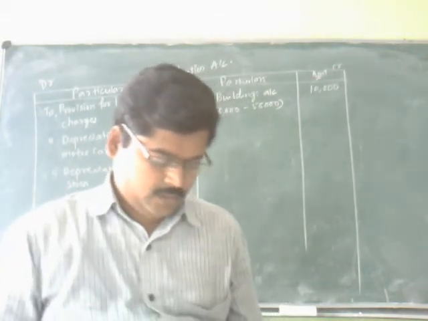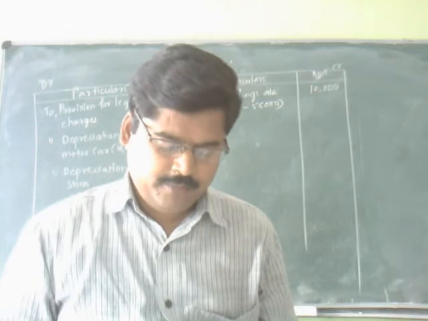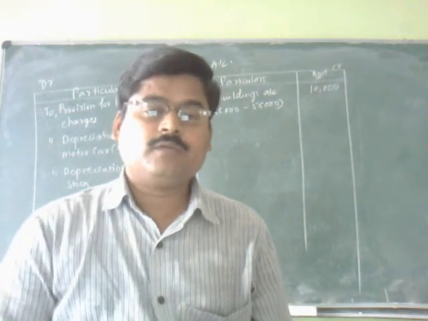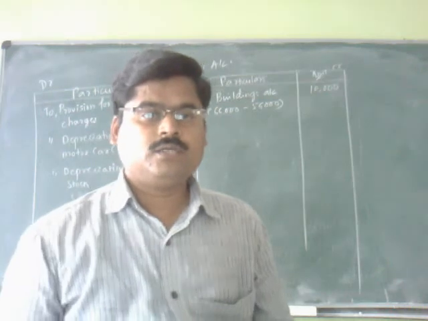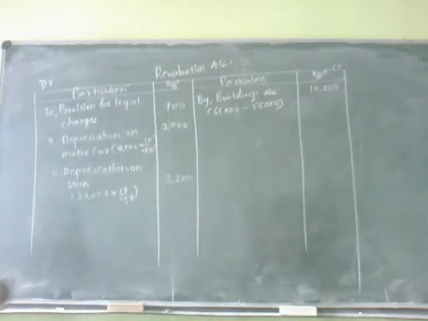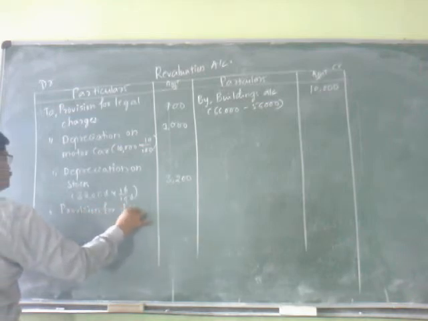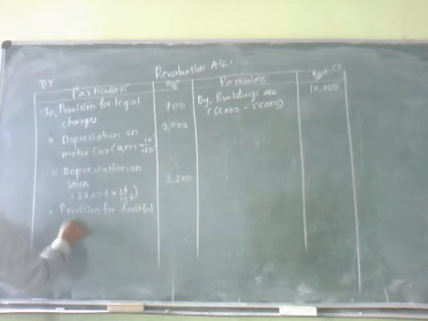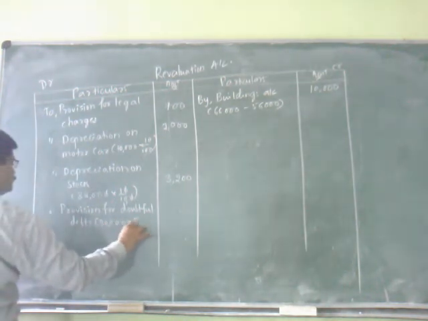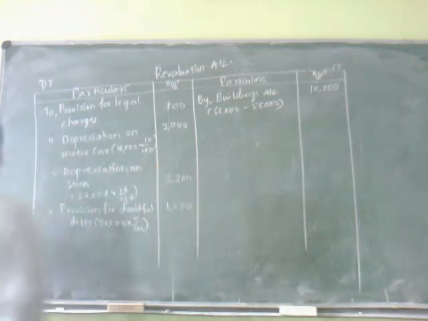Next, the last condition, provide for doubtful debts at 5% on debtors, and the amount of the debtors is rupees 30,000. 30,000 into 5%, and it is also an expenditure. It is 1,500.